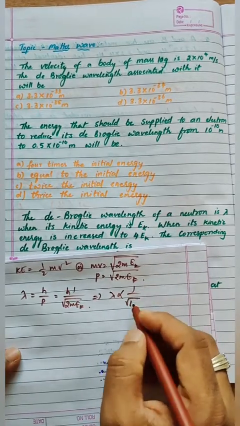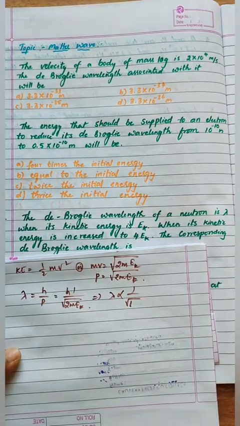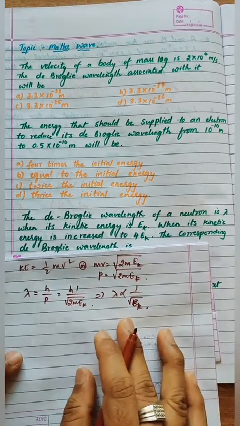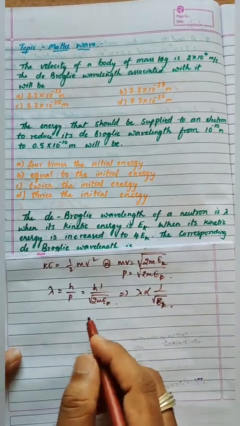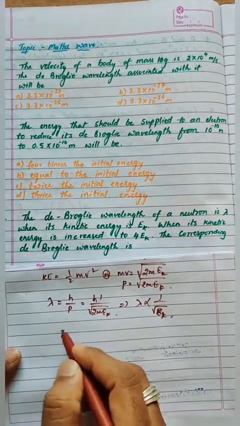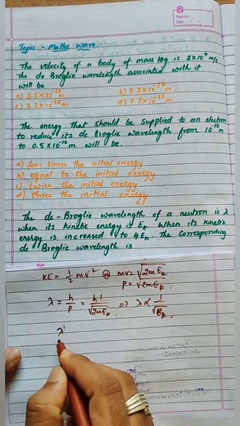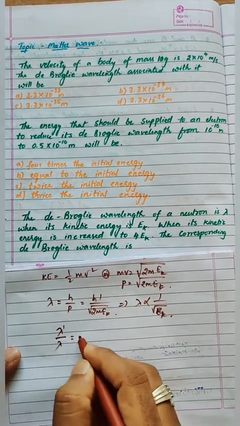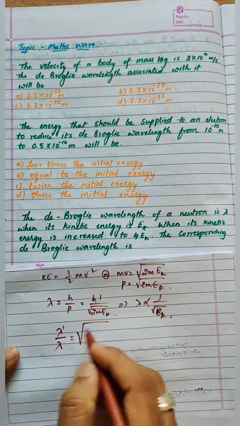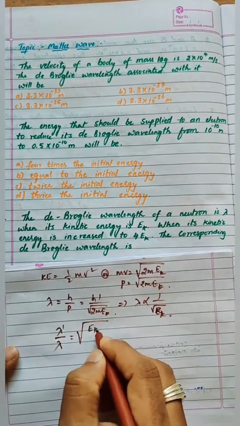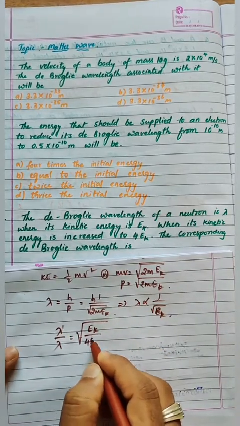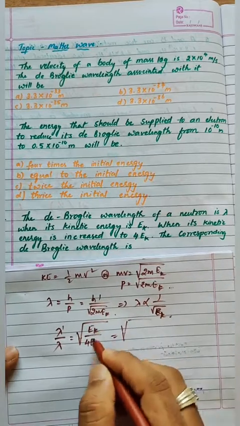Just before this question we solved the same kind of question. So lambda is inversely proportional to the root of kinetic energy. We want to find the new lambda, so lambda dash divided by lambda original. Lambda is inversely proportional, so the new one is K, and for this I should write the corresponding energy, 4 times K. So this K gets cancelled, 1 by 4.